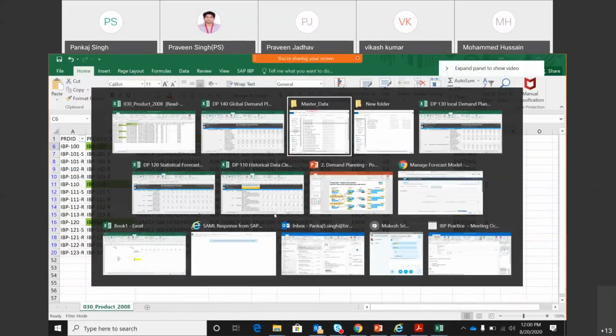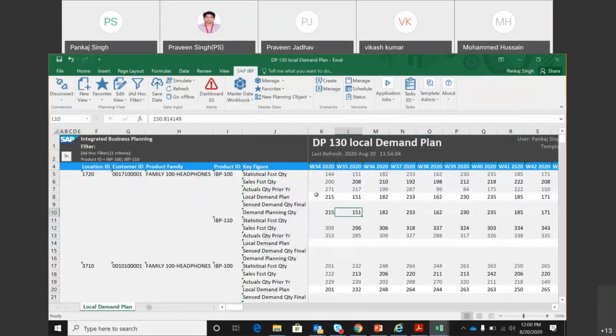So let me come back to this. You will see this local demand plan is 215 over here. Now that goes directly to this demand planning quantity. There is a calculation written to this key figure, demand planning quantity, so this gets copied over here. And then this demand planning quantity gets copied to your global demand planning quantity. If you look at these two products which belong to this family, only the first product has a number. Let me give another number over here, which is 100, and I'll save it.